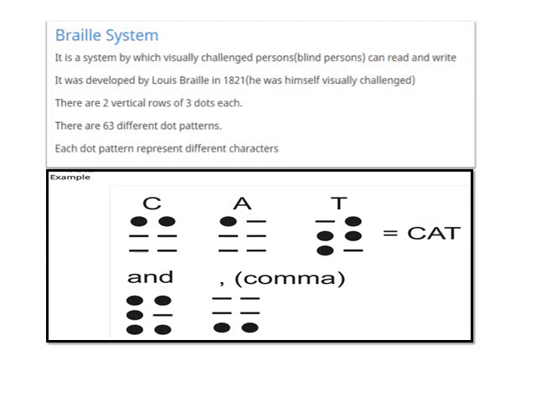It was developed by Louis Braille in the year 1821. He was himself visually challenged. There are two vertical rows of 3 dots each. There are 63 different dot patterns. Each dot pattern represents a different character.